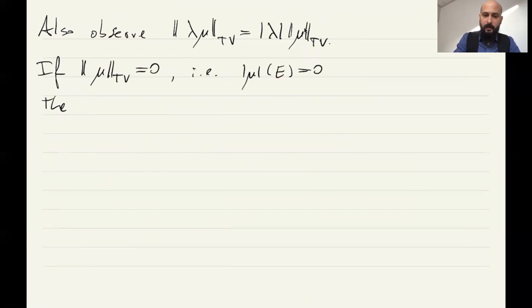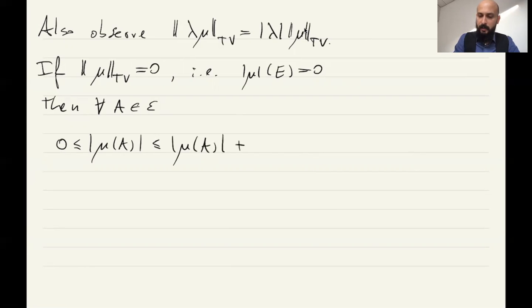In particular, if I take any set A in the sigma algebra, I know that the absolute value of the measure of A is positive, and to this number I can add the other positive number, the absolute value of the measure of E minus A. Now A and the complement of A form a decomposition of E, and therefore this is bounded from above by the total variation of E, and this is 0.